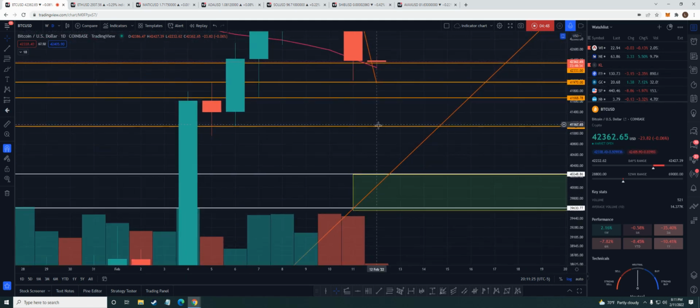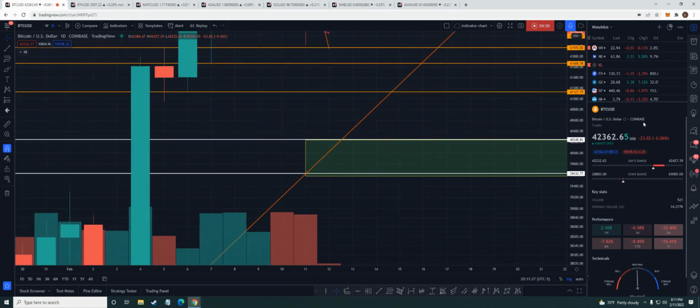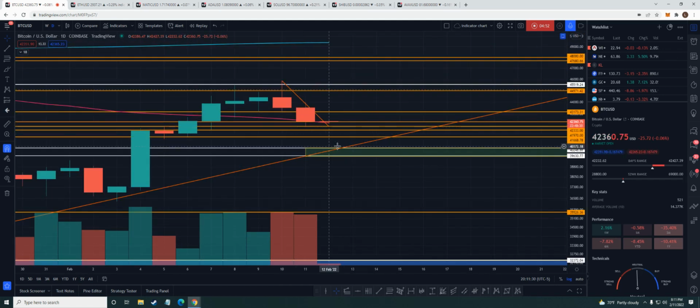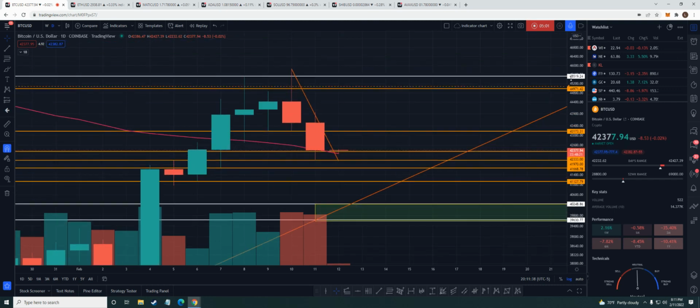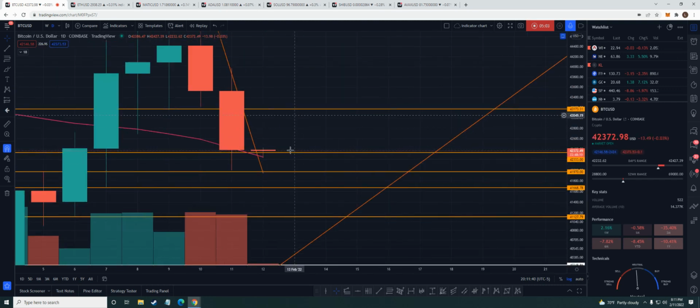Now, if we close the daily below it, I would just like to see us hold this trend and definitely not get a candle closing under this green box. If we do that, then yes, that would confirm more downside. For right now, this could be a little turnaround. So this is not the end of the world, but we're just going to have to see how it plays out as the night goes on.